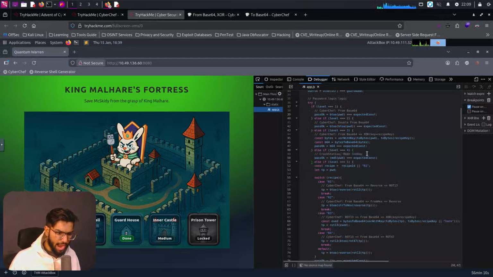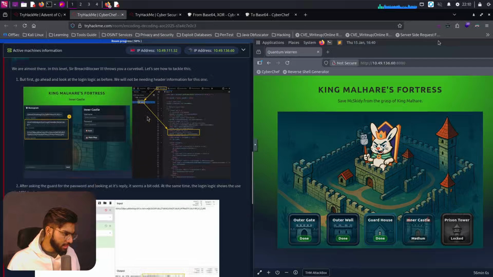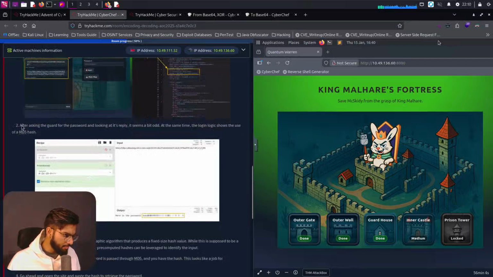So we need to look up the hash that it is going to give, which means that it's not going to be base 64 or XOR here. It's going to be some random hash which we need to identify. That's interesting. So it says now after asking the guard for the password and looking for its reply, it seems to be a bit odd.